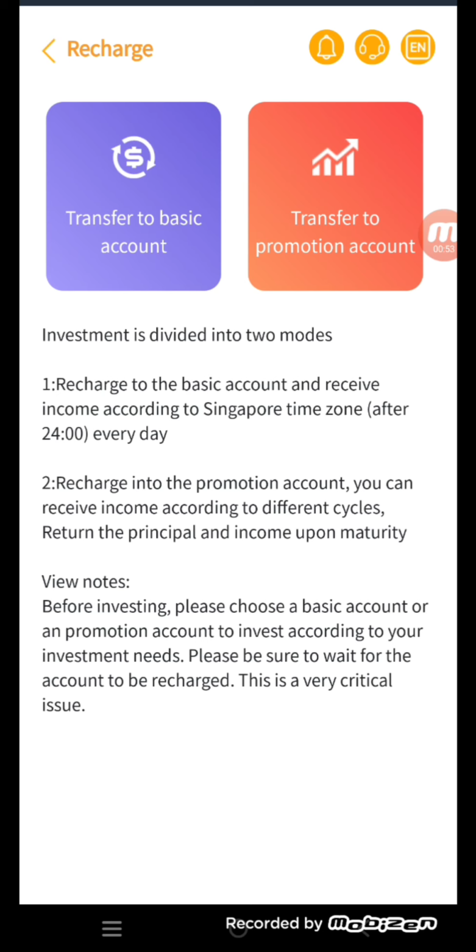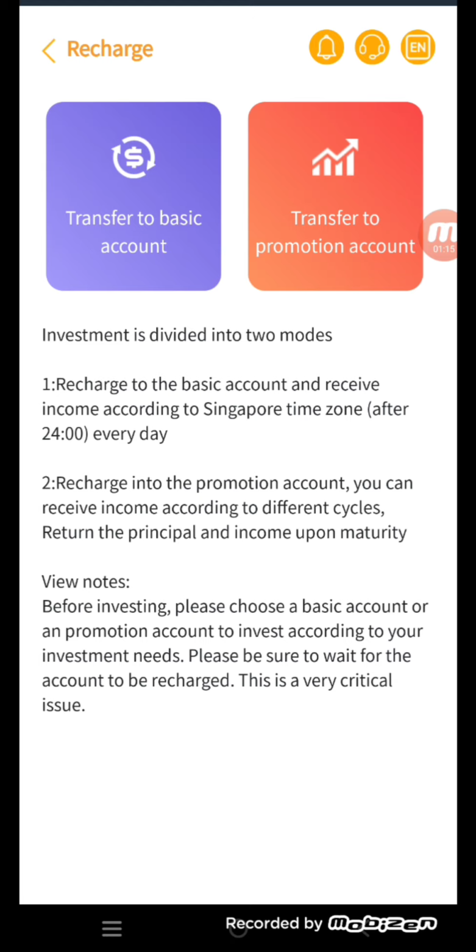Click on the deposit button. As you can see here, investment is divided into two modes. Recharge into the basic account and receive income according to Sri Lanka time zone every day. Recharge into the promotion account, and you can receive income according to different cycles. Return the principal and income upon maturity. View notes before investing. Please choose a basic account or promotion account to invest according to your investment need.